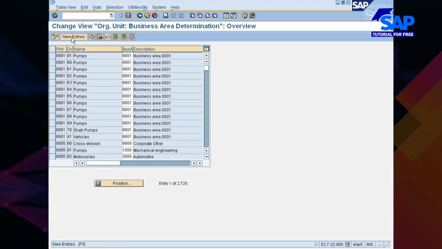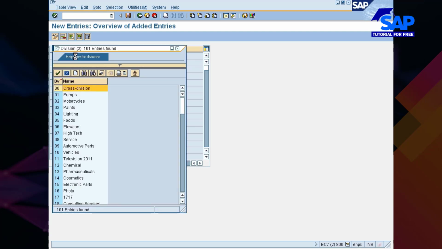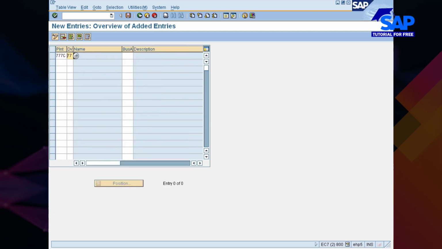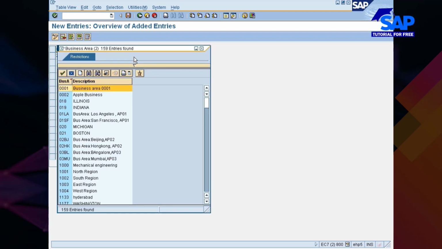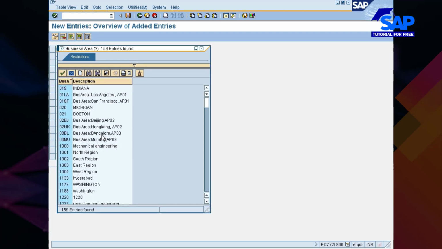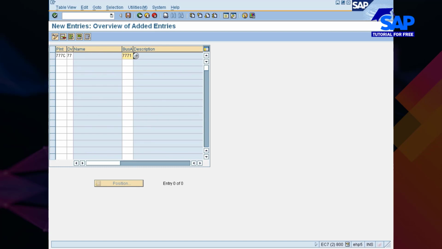So now I am going to create a proper link. You see here 777C. That's my Chennai plant. What is my division? I think I've created 77, isn't it? My division is 77, division for Nissan. And then business area. What are my business areas? SUV, something like that we have created, right? You see here, 771 small car, 772 SUVs, etc. So I'll just go and pick up one.